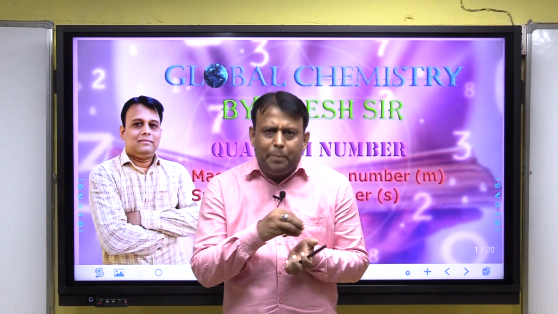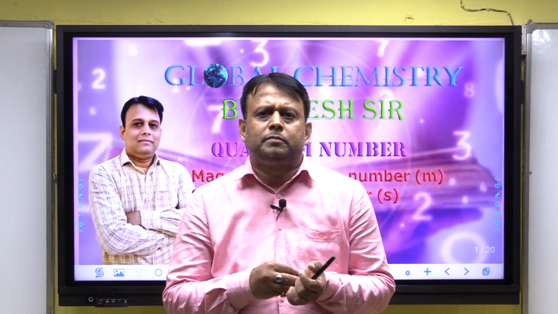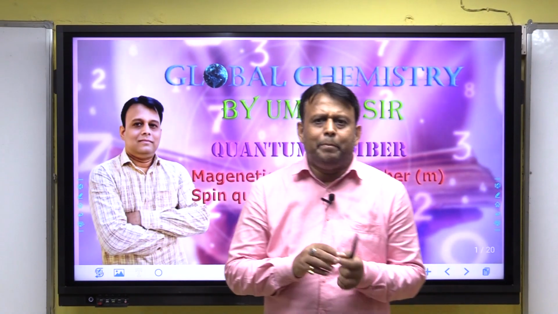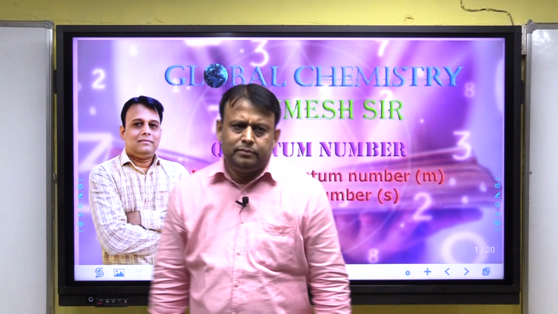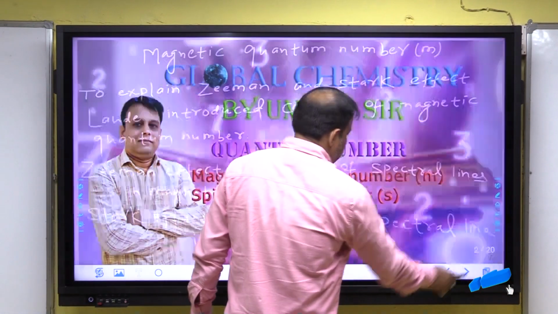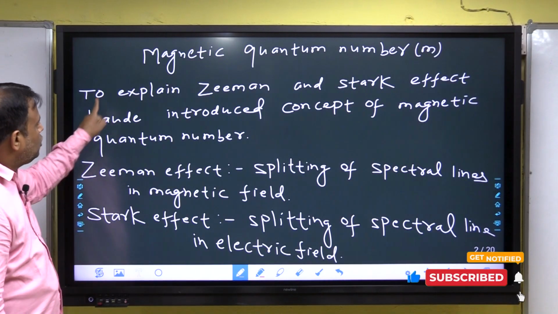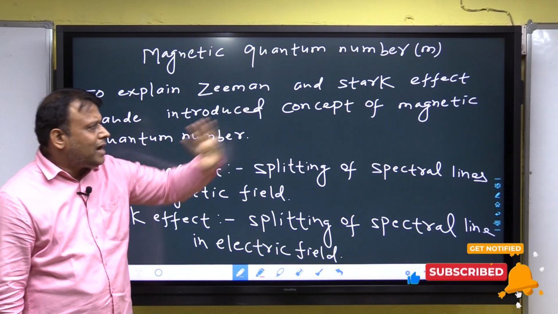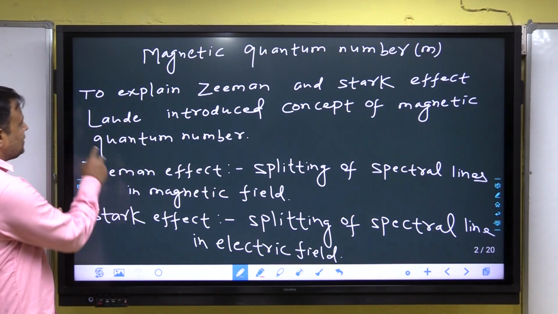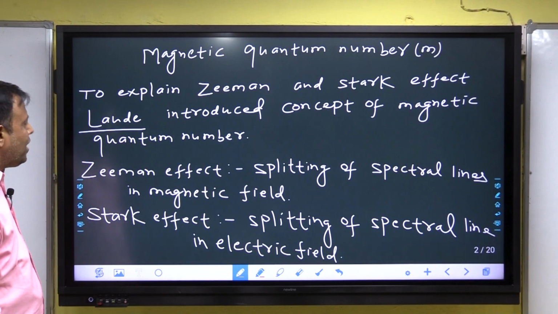It is clear from this that the electron has both natures, electrical and magnetic. Clear? To explain the Zeeman and Stark effect, Lande, the scientist, introduced the concept of magnetic quantum number.